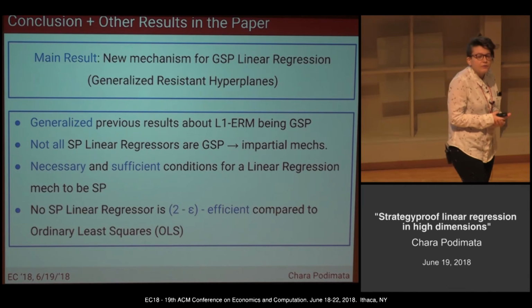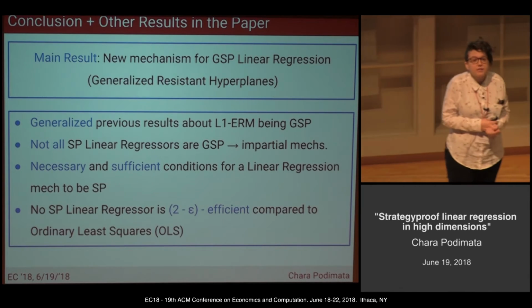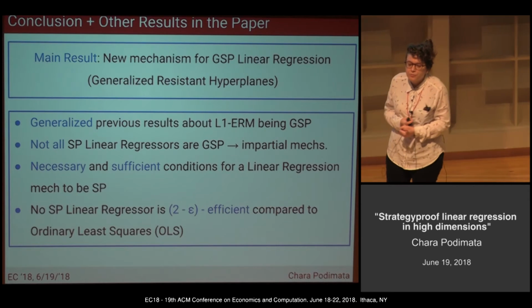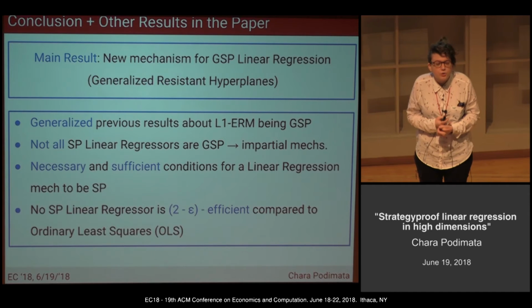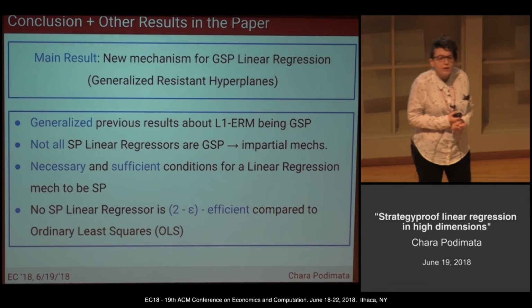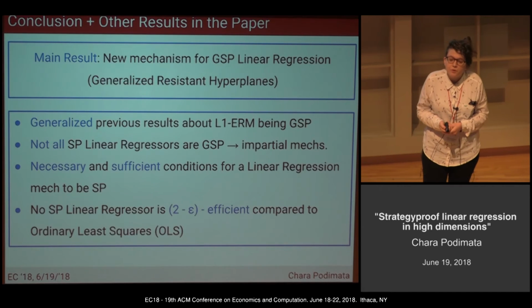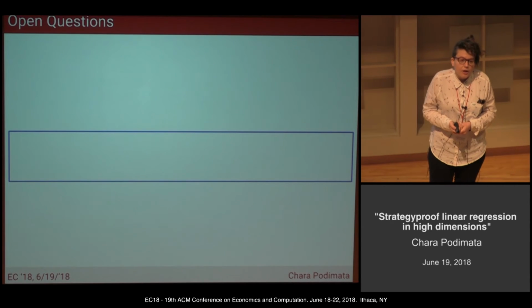We showed necessary and sufficient conditions for a linear regression to be strategy proof, and also that no strategy proof linear regressor is 2 minus epsilon efficient compared to the ordinary least squares, which is of course not strategy proof.